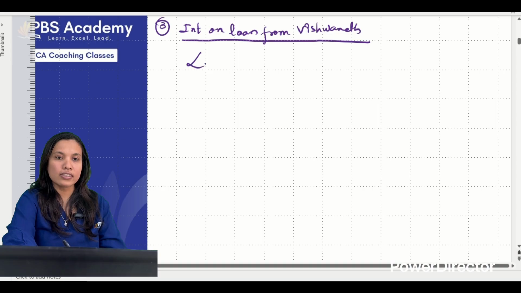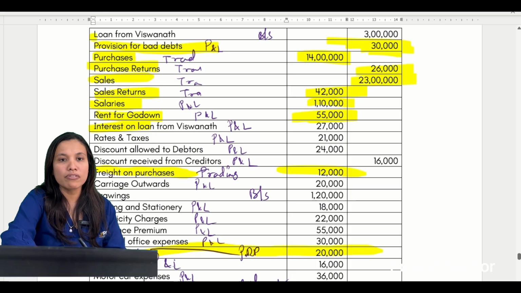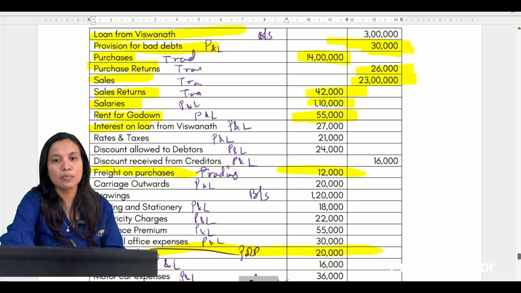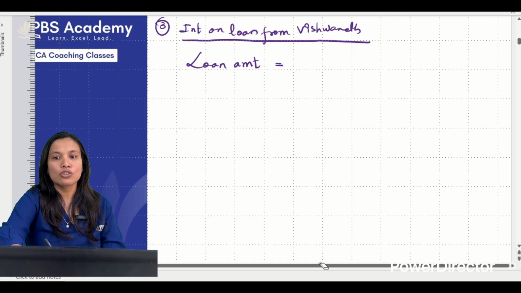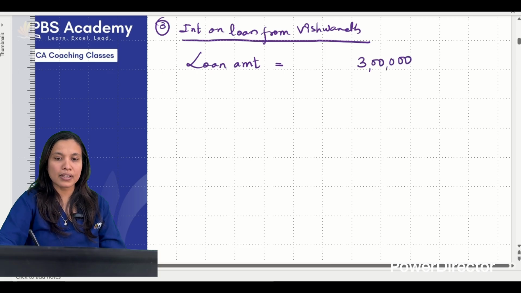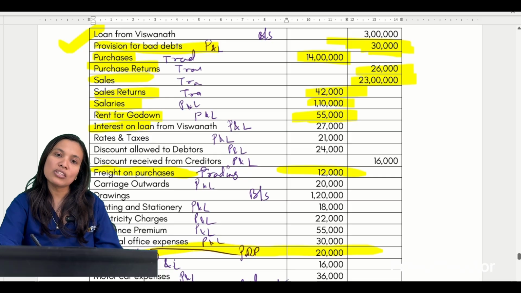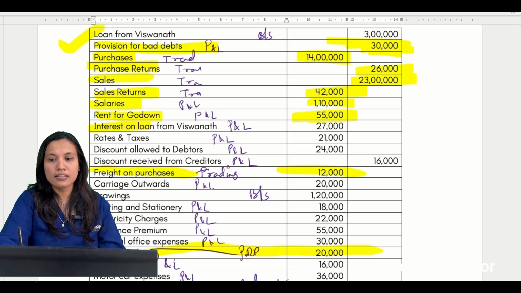So first let us find out what is the loan amount. On that we have to give the interest. So what is the loan amount? Loan from Vishwanath, as I can see here, is how much? 3 lakhs. Correct? So loan amount is 3 lakhs. In the beginning, first line, this one. Yes, loan from Vishwanath, 3 lakhs. Now let us read the adjustment.